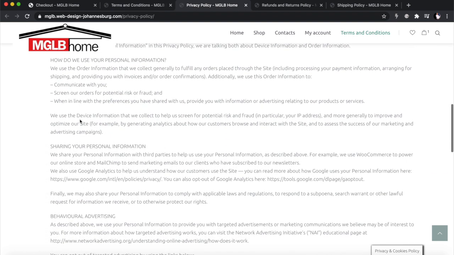You also have to be very clear that the personal information that you collect is only going to be used for the purposes of the intention that we asked you for the information. For example, the name and the address are only really going to be used for me being able to send you the product. You are not allowed to take people's personal information, put it in some database, and sell it to third parties for whatever reasons. You cannot do that. In the past it was possible and people used to do this, but you cannot do that anymore. You will get into a lot of trouble legally. You will be liable. You must say it in your privacy policy.